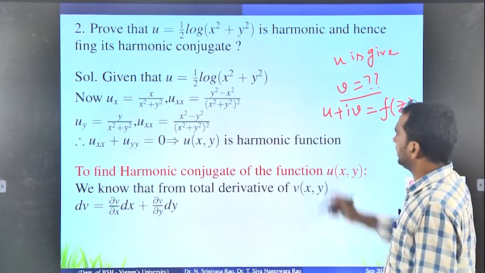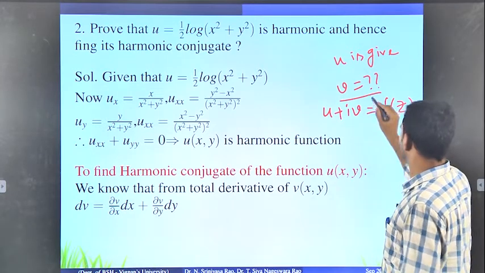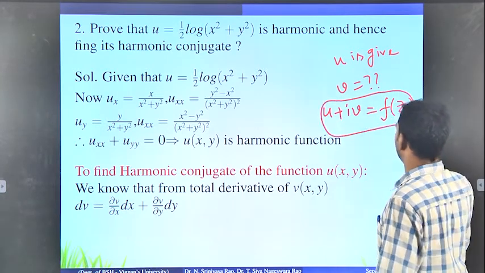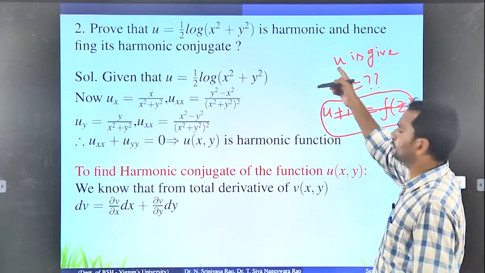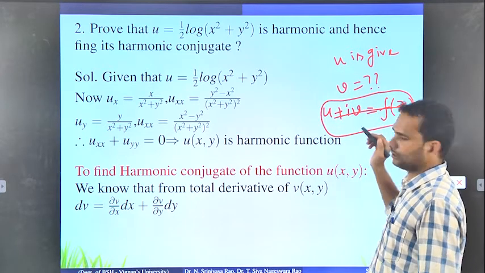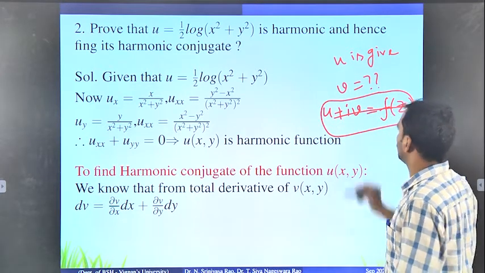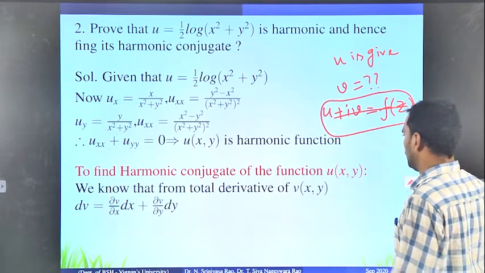Since f of z is not asked here, there is no need to find it. What you have to do is find only v. Since u is given, how do we find v? Now look at this.